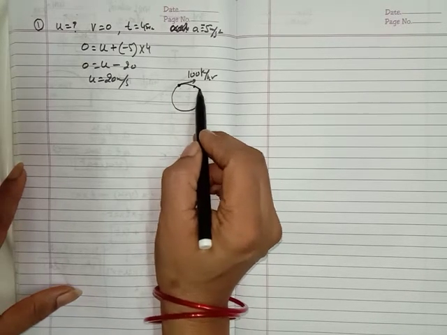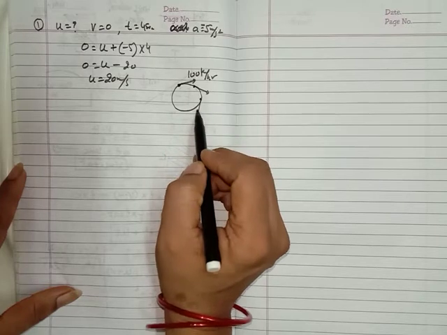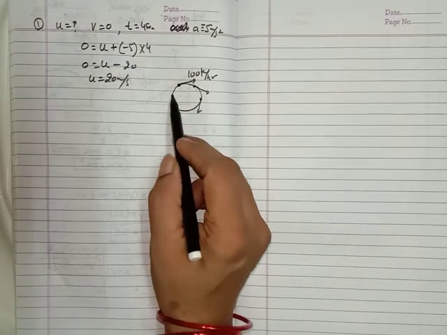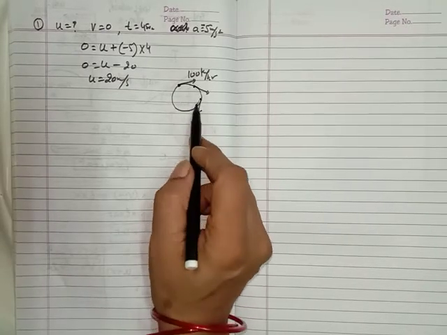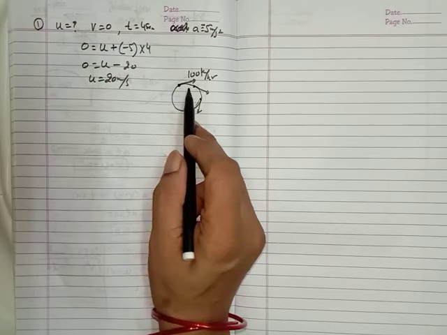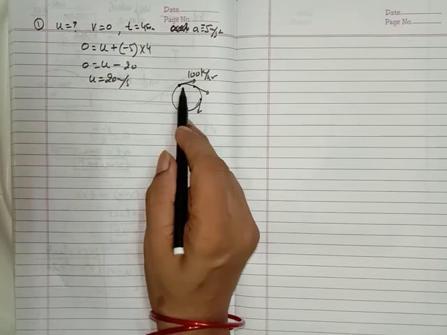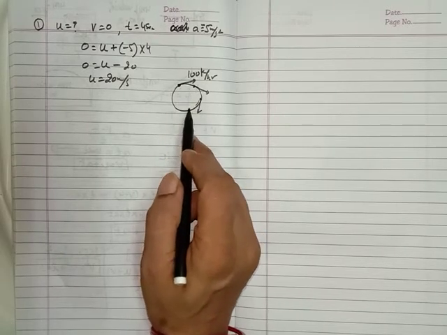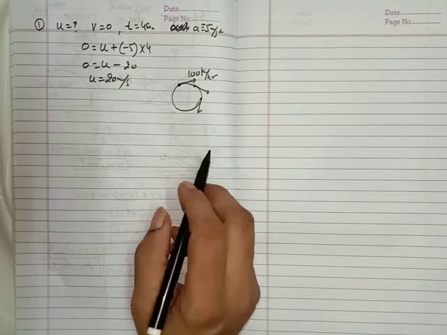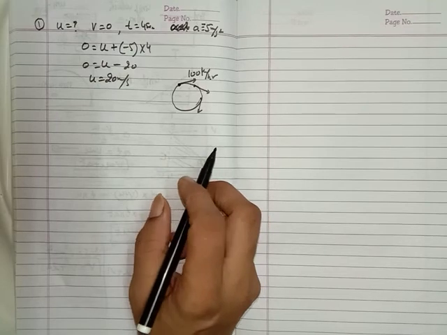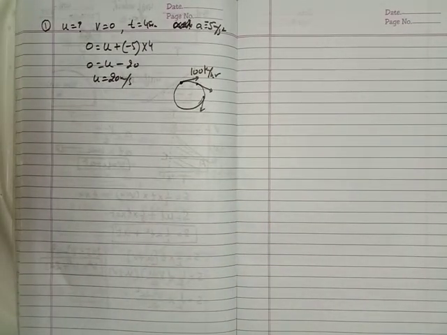At this point, the direction is this one. So it has a non-uniform velocity. If a body has a non-uniform velocity, then we can say that it has an accelerated motion. A uniform circular motion is an accelerated motion, and there are numericals I have already explained in the initial part of this video.